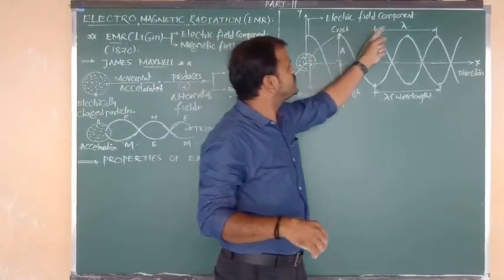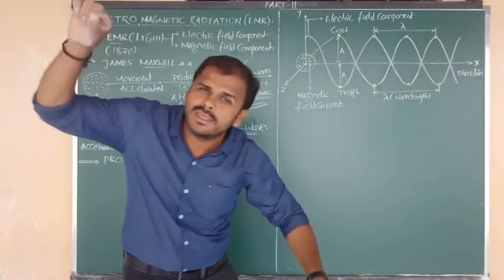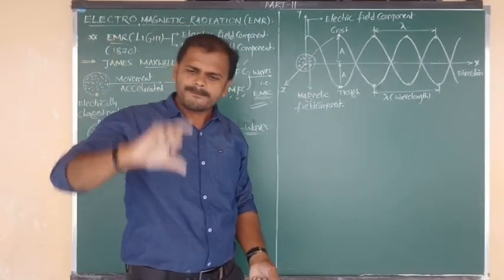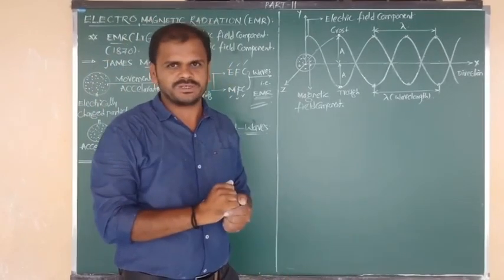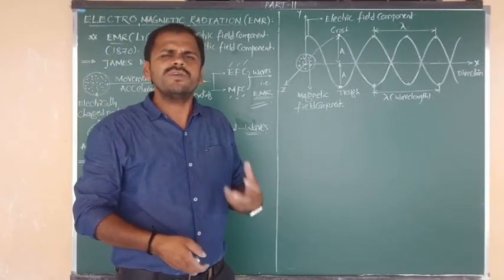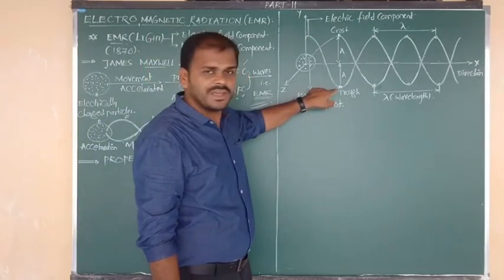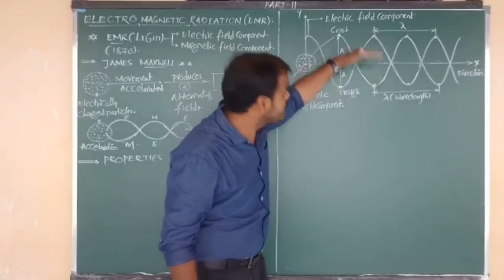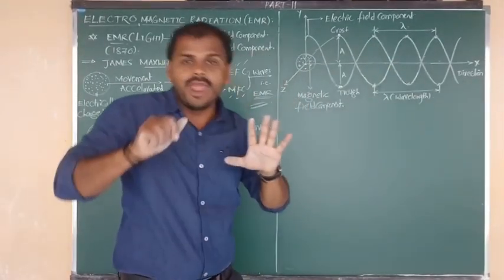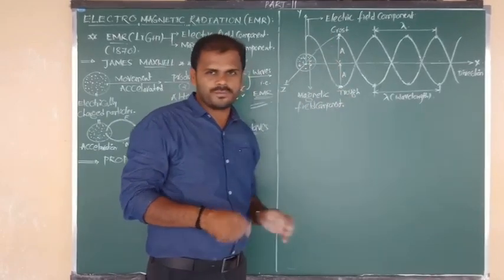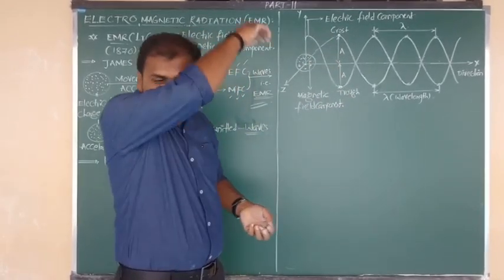So 1, 2, 3, 4, all are crest positions. Crest means the point with maximum upward displacement of the wave. And what is meant by trough? Trough is the point with maximum downward displacement of the wave. So this is known as trough, crest and trough. Is it clear to all of you?